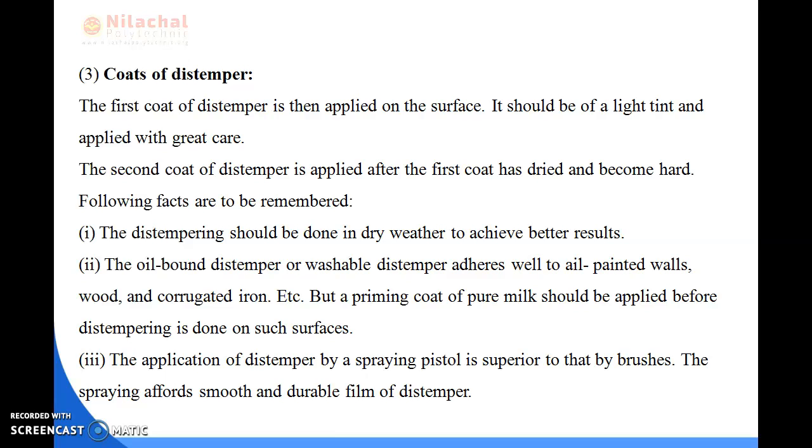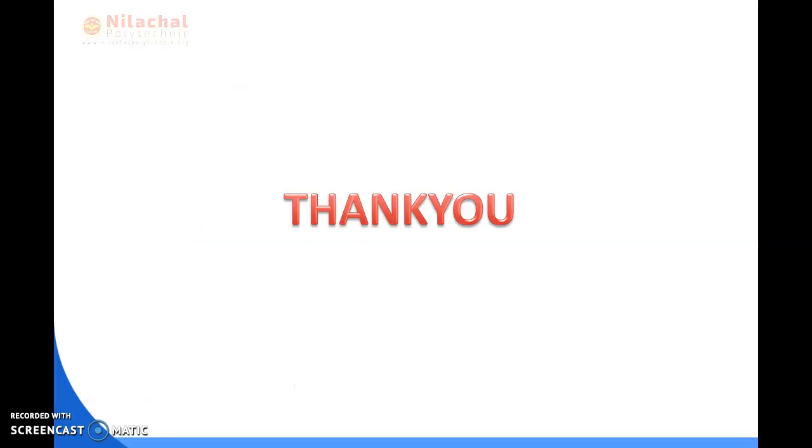The application of the distemper by spraying with a pistol is superior to that type of process, and this spraying affords a smooth and durable film of distemper. So we can spray the distemper rather than use brushes. Spraying with a pistol is superior because it affords a smooth and durable film of distemper. So these are the coats of the distemper.